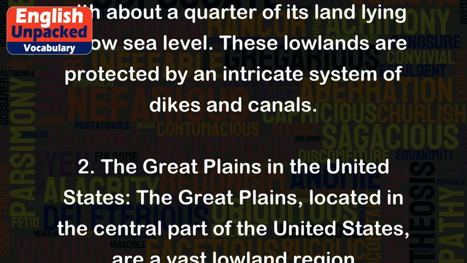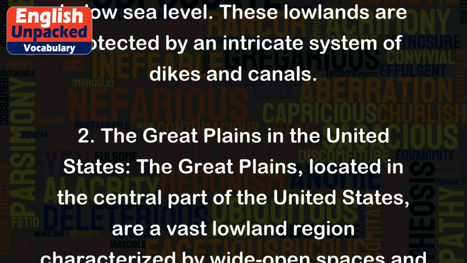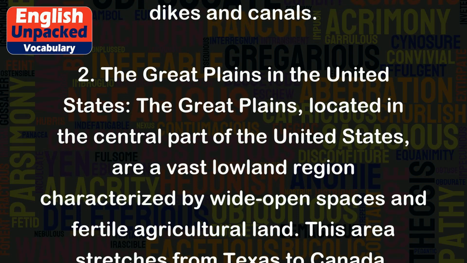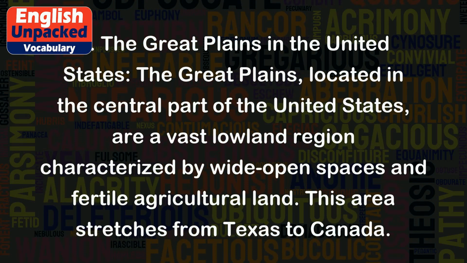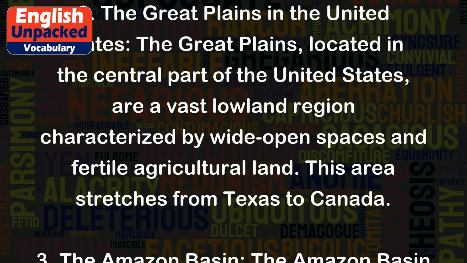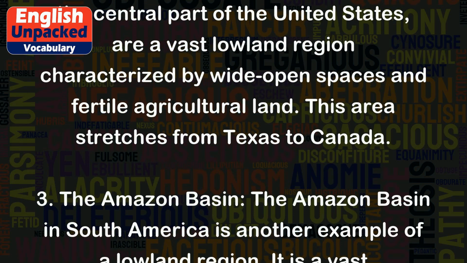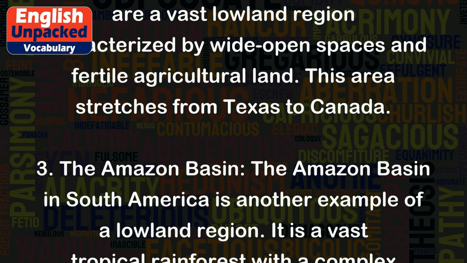2. The Great Plains in the United States. The Great Plains, located in the central part of the United States, are a vast lowland region characterized by wide open spaces and fertile agricultural land. This area stretches from Texas to Canada.